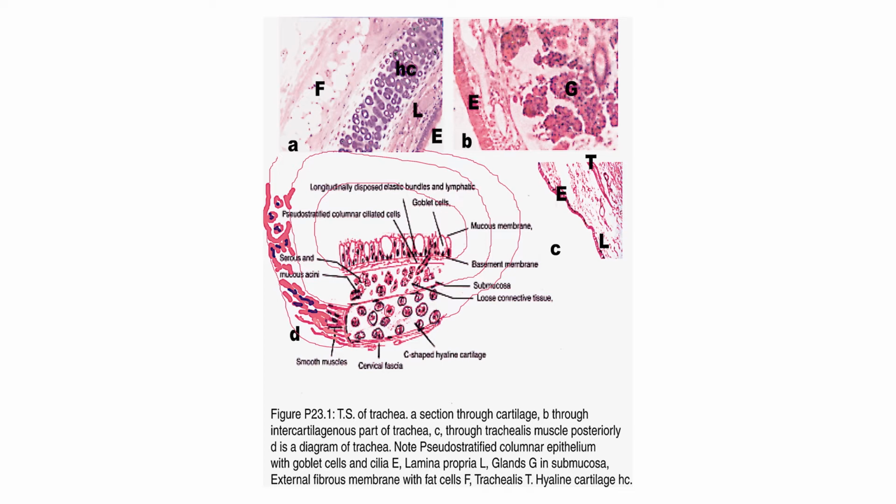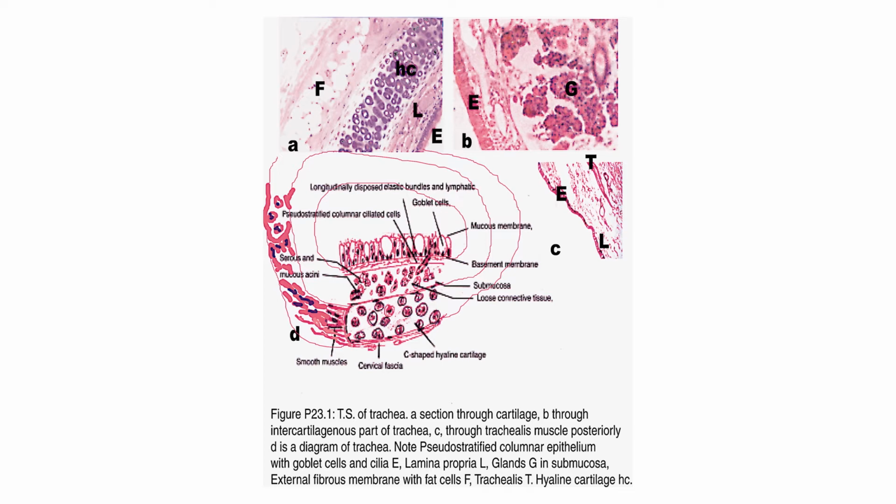So epithelium, lamina propria, and submucosa, which has glands, both serous and mucous, and may have serous demilunes. The lamina propria is limited from the submucosa by the elastic membrane.